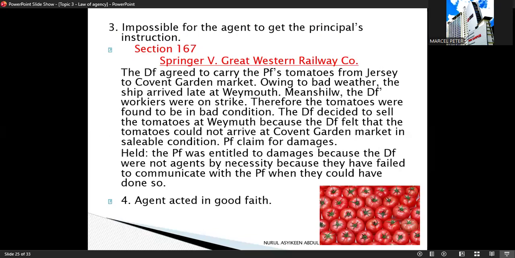Condition 4, agent must act in good faith. Another important condition is that the agent must act in good faith. This means the agent must act honestly and only for the purpose of protecting the principal's interest, not for personal profit or benefit. So if the agent acts dishonestly or selfishly, agency by necessity will not be recognized.